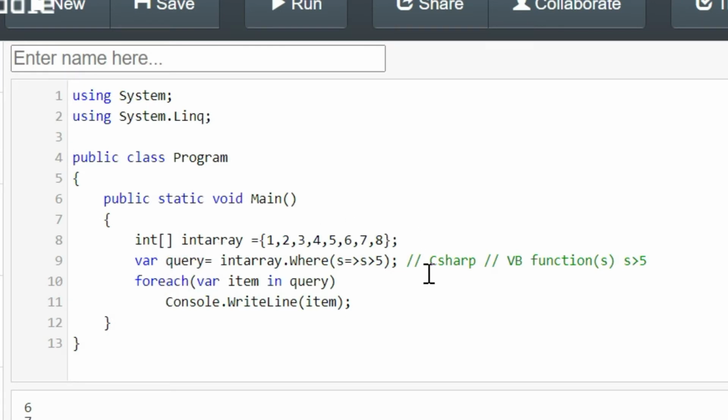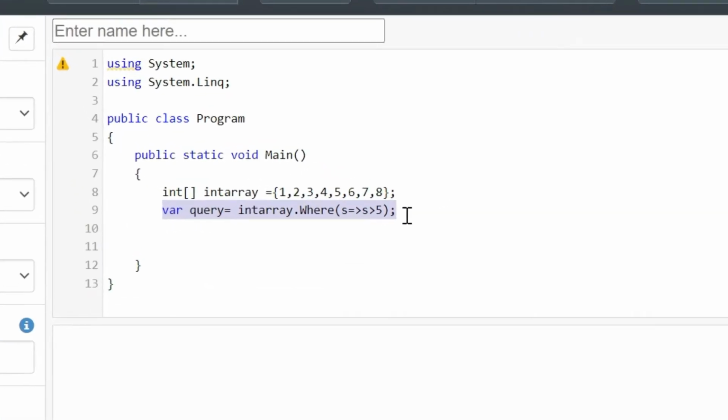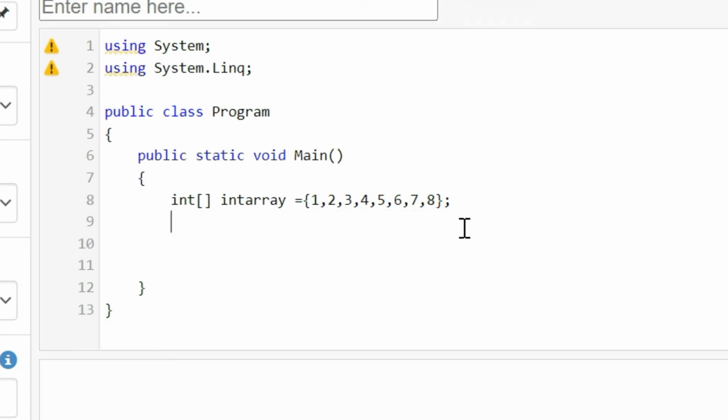Okay, now we are going to see anonymous type. When you need to select multiple fields using the projection operator or select operator, then you need to use an anonymous type. Let us see an example so that you can understand. Now I'll write a simple query: from i in int array, and we select values by adding 10 to each integer.